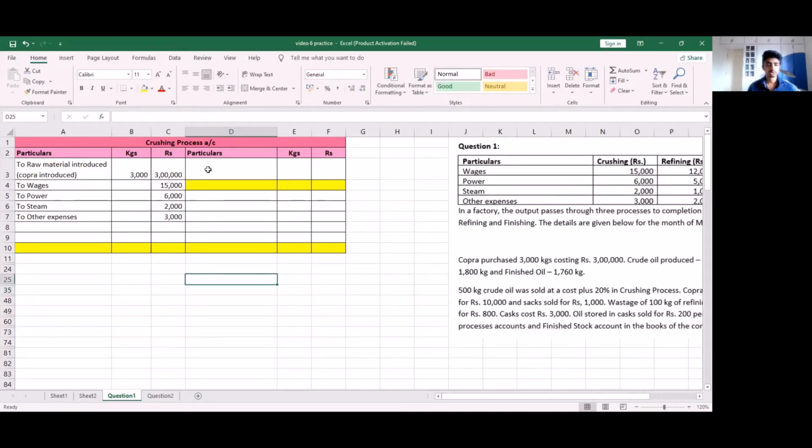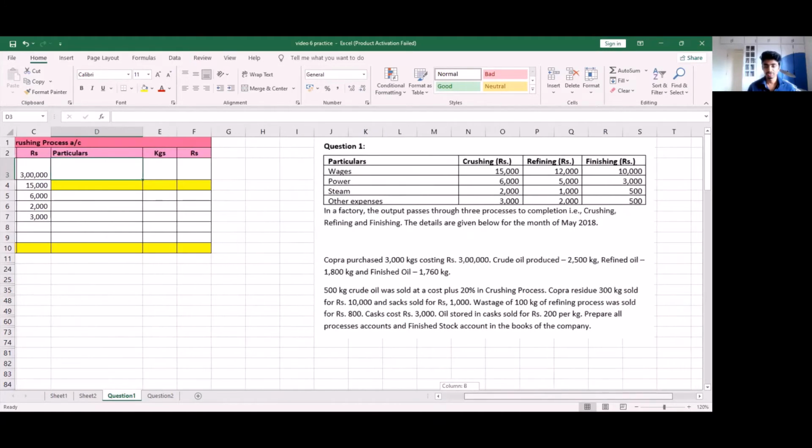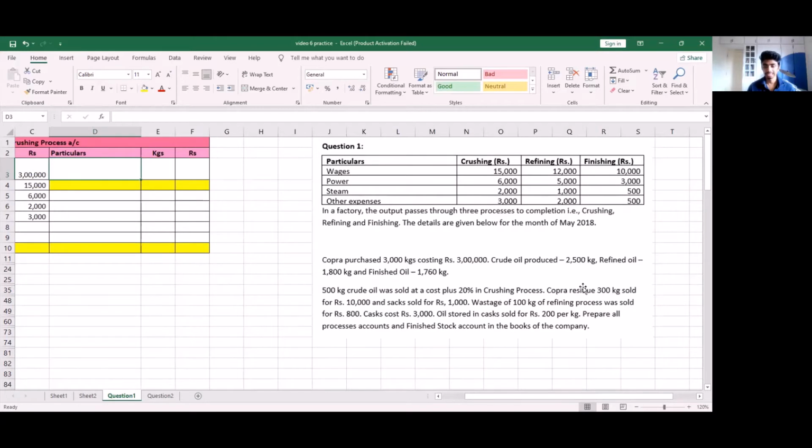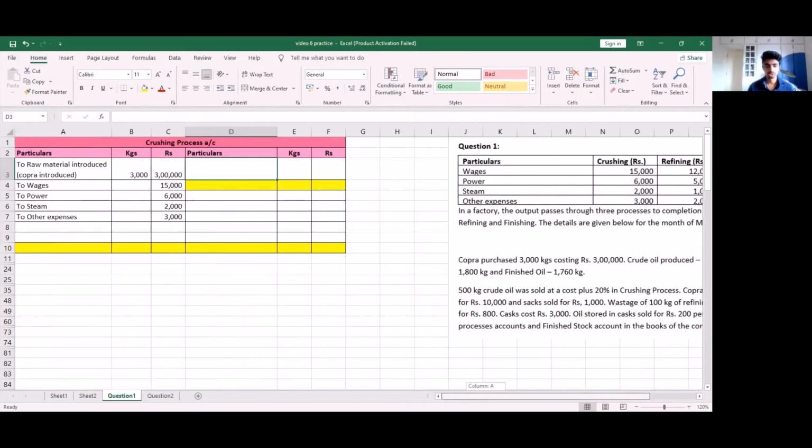Next, we normally go for our normal loss. Normal loss is not specified as a percentage, but they have told that copra residue 300 kgs sold for rupees 10,000. This is likely our normal loss. So we write by copra residue. This is given to us. So copra residue is 300 kgs sold for 10,000.